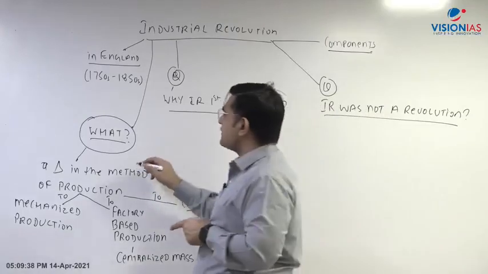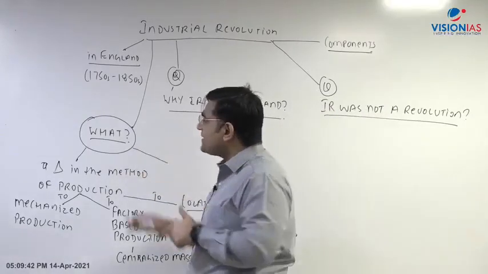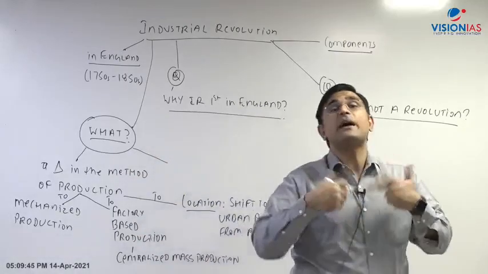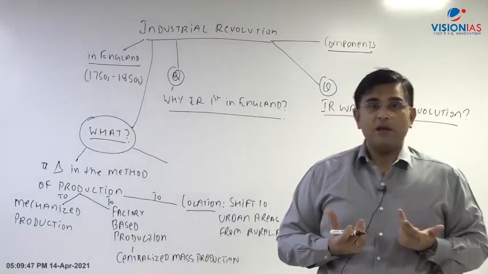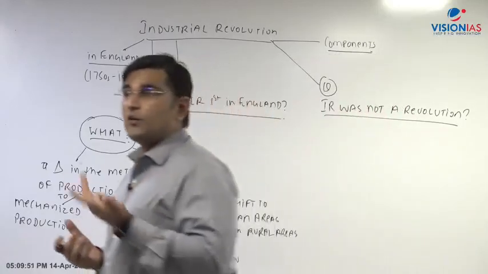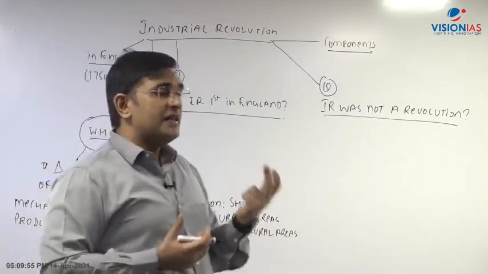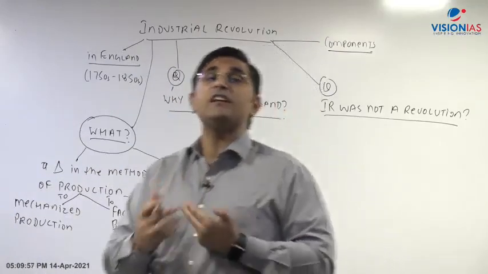Plus in this industrial revolution, what is the second component? During this change in the method of production, it is assisted by certain technological innovations. Certain innovations take place. Machines जो आई हैं, they are a result of innovation. So these are assisted by certain technological innovations.